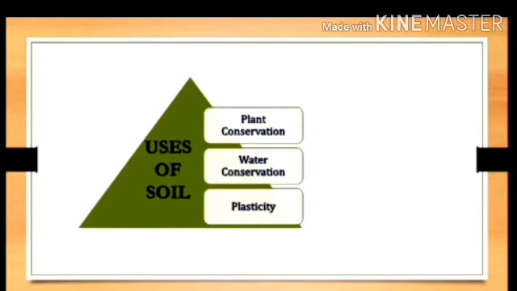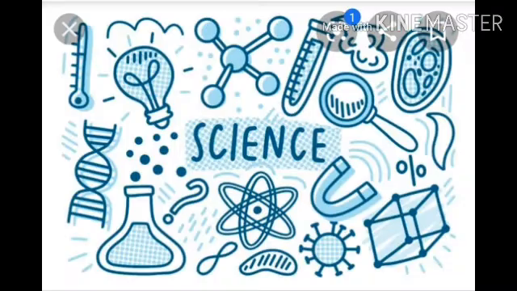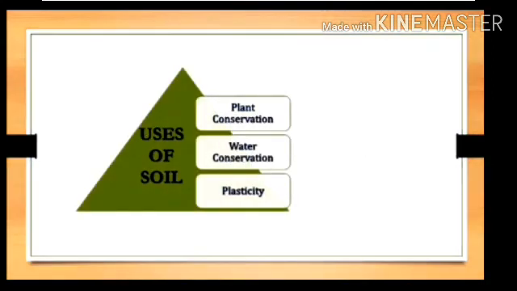Water storage, earthen pots, then earthen lamps, idols, bricks. Yes, at home we are using earthen pots for storing drinking water. Again, different idols are there also, and for construction we are using bricks. So these are some important uses of soil: plant conservation, water conservation and plasticity.